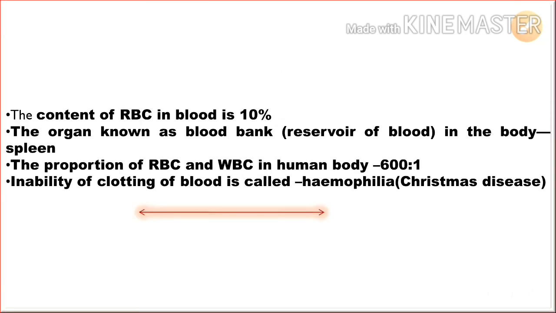The content of RBC in blood is 10%. The organ known as the blood bank or reservoir of blood in the body is the spleen. The ratio of RBC to WBC in the human body is 60:1.